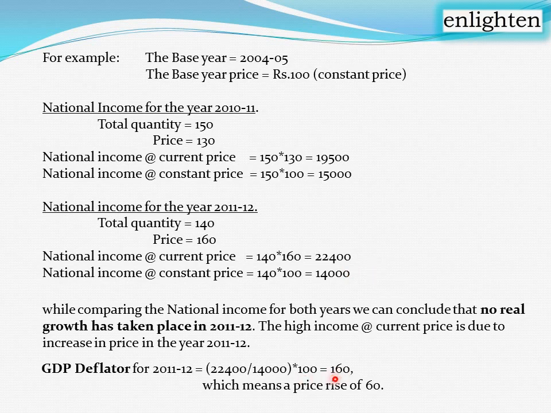We obtain 160 as the final price. We know that the base year price is 100 and the current year price is 160. So 60 rupees is the price level increase from the base year. To calculate that price rise, we have the formula GDP deflator.